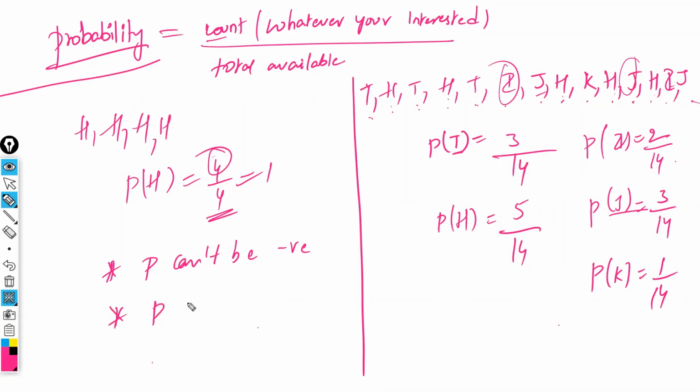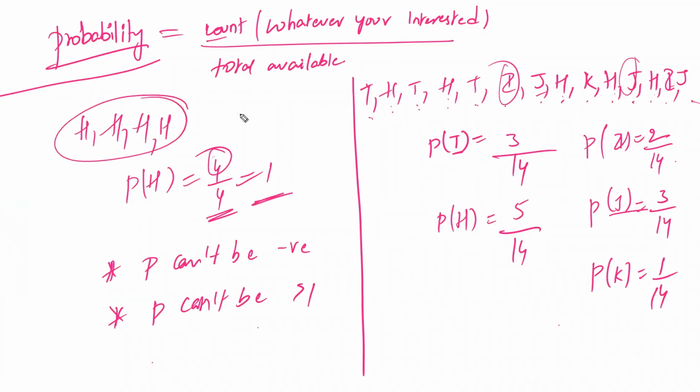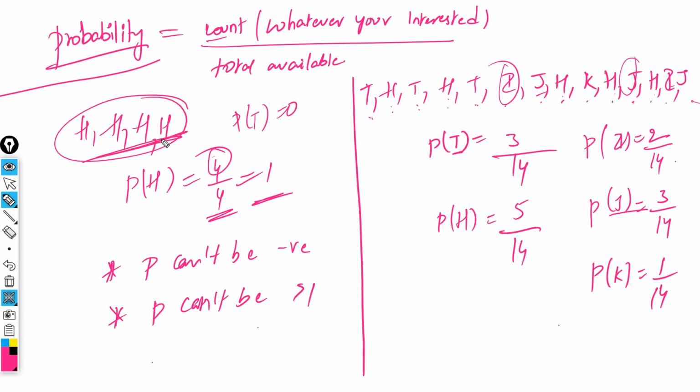Second, probability can't be more than 1, because the count cannot be more than the total. If everything is the same, then the probability can be 1. If nothing is available, in this case the probability of T is 0. In my given example, 4 H's are there but T is not there, so 0. The range of the probability is from 0 to 1, where 0 and 1 are both included.